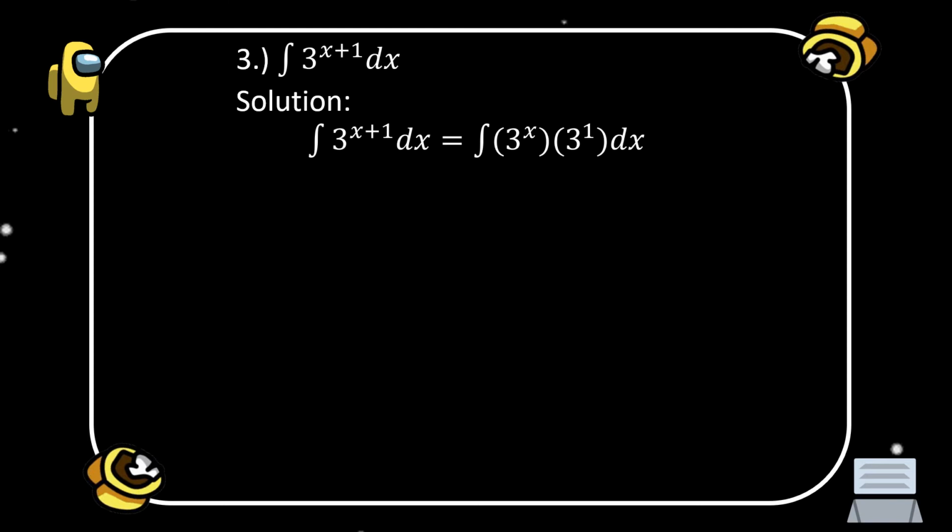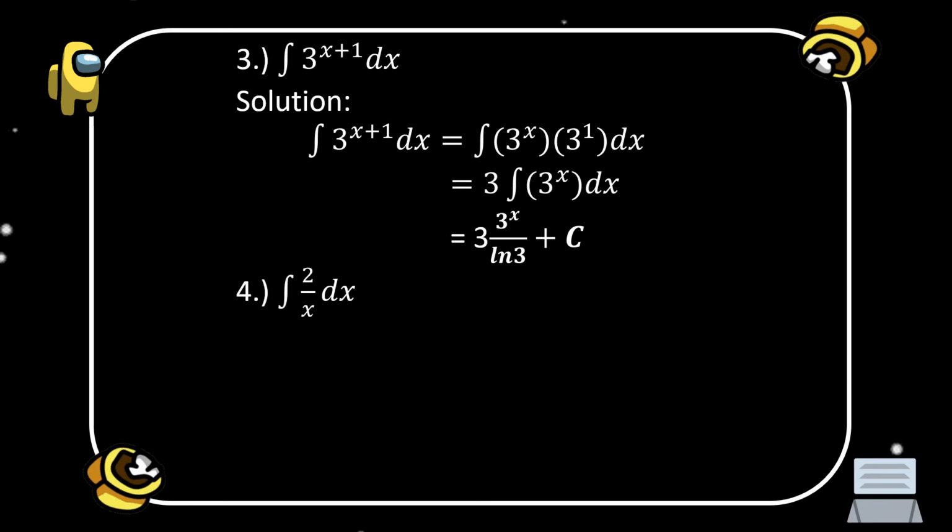When we separate that 1, this is the integral of 3 to the power of x times 3 to the power of 1 dx. Okay, applying theorem number 2, we have the integral of a to the power of x. So the result now is 3 times the integral of 3 to the power of x dx, and the value of the integral of 3 to the power of x dx is 3 times 3 to the power of x over ln of 3 plus c. Okay, that is now the value of the integral of 3 to the power of x plus 1 dx. Okay, another example, number 4, the integral of 2 over x dx.